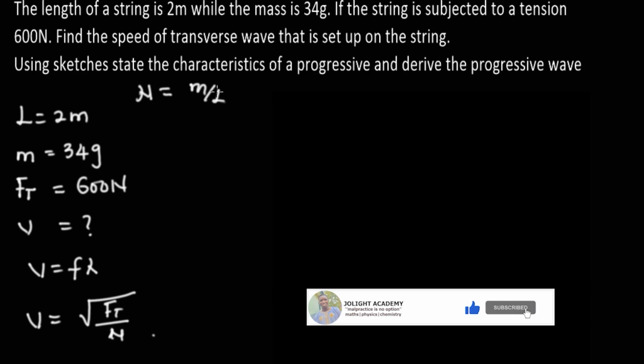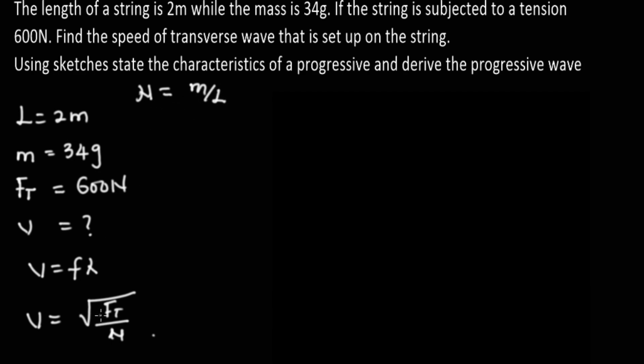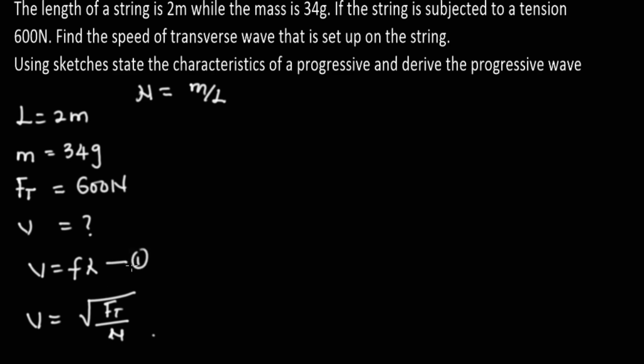Let's find mu before we use this formula. Whichever one fits, we're going to use it. Since we have tensional force, mass and length, this formula will have to go. Let's solve for mu.